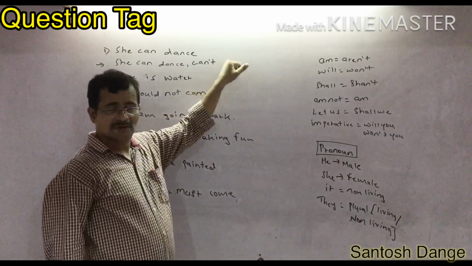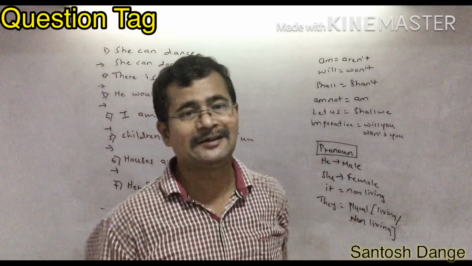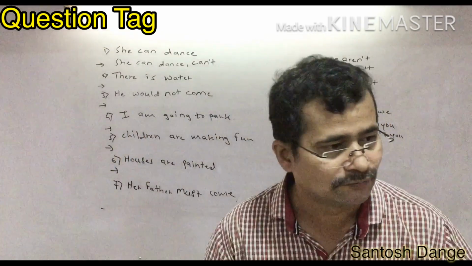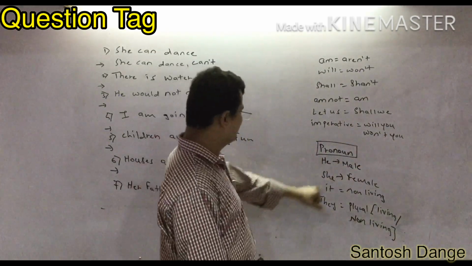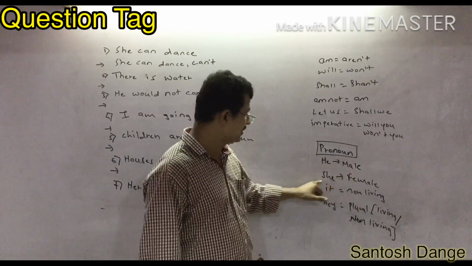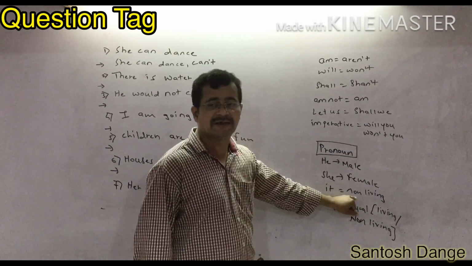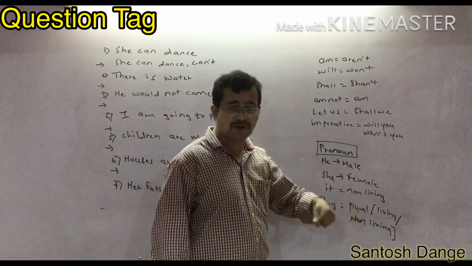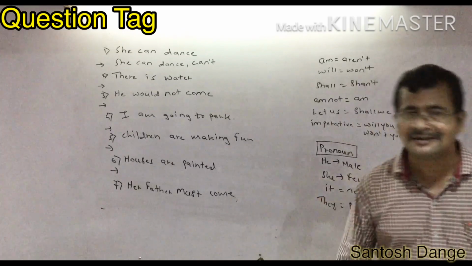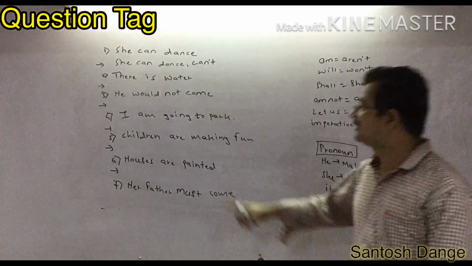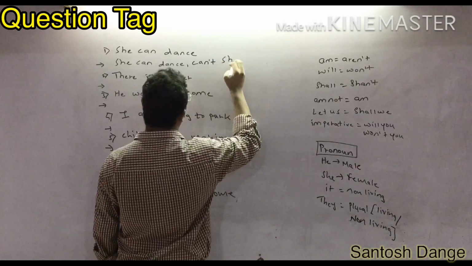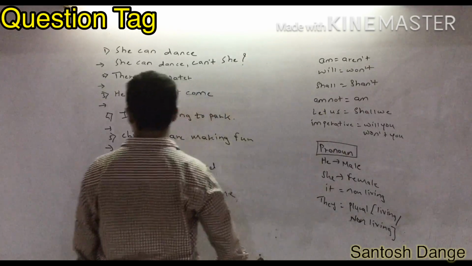And after that, after the auxiliary verb, you have to write the pronoun. Accordingly, you have to write the pronoun. And you know that there are pronouns. अगर male, if they have given male, he आएगा. अगर if they have given female, you can write there she. If they have given a non-living thing, you can write it. And if they have given plural form, then you can write there they. So accordingly, here if they have given she, you can write it as it is. So it will be can't she, and at the end of the sentence a question mark.